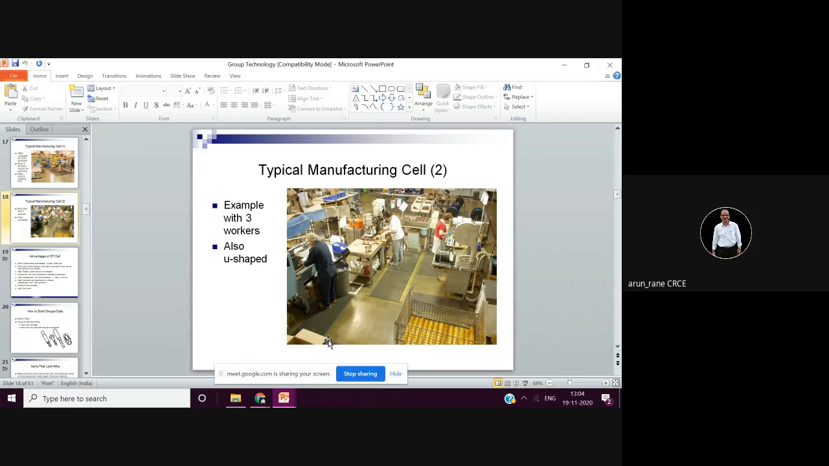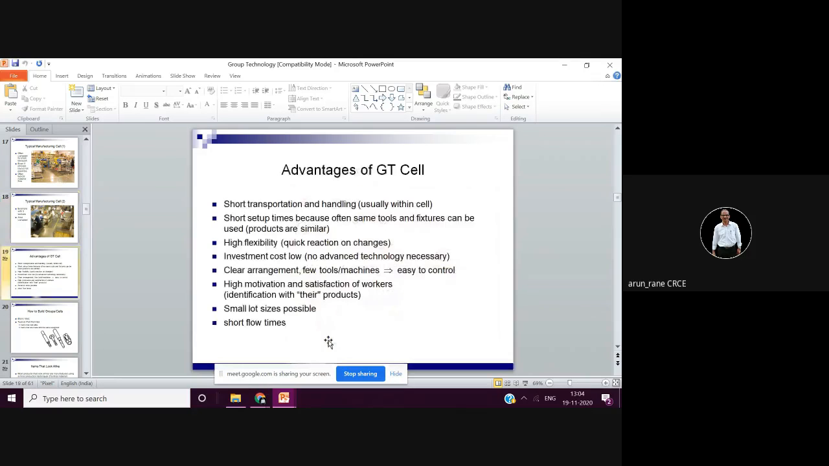So the line is balanced. I mean the workload is balanced. Whoever is idle can be asked to help other people. So these are the various advantages of group technology. You can have small, large size possible. Transportation handling time is reduced.